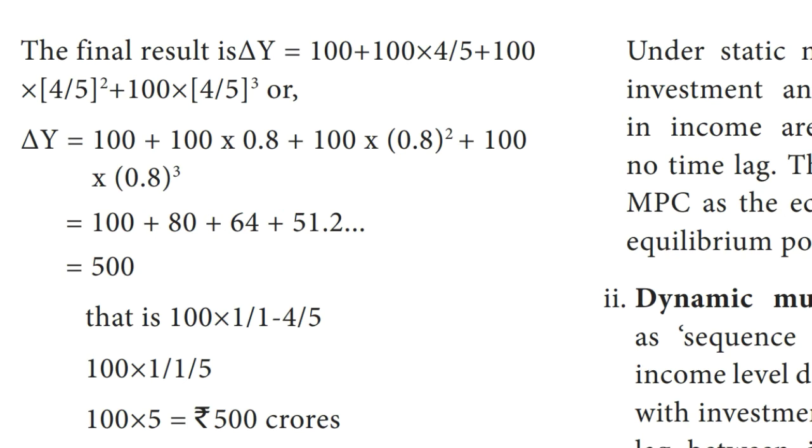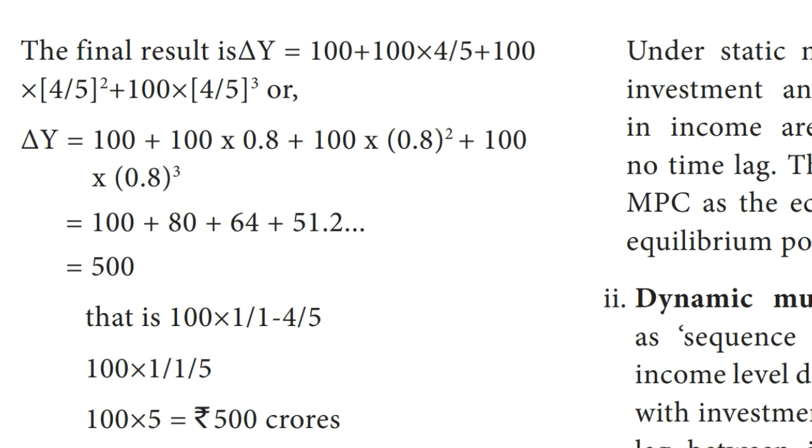So the equation can be written as delta Y is equal to 100 plus 100 into 0.8 plus 100 into 0.8 squared plus 100 into 0.8 power 3 plus etc., which is 100 plus 80 plus 64 plus 51.2 plus so on.